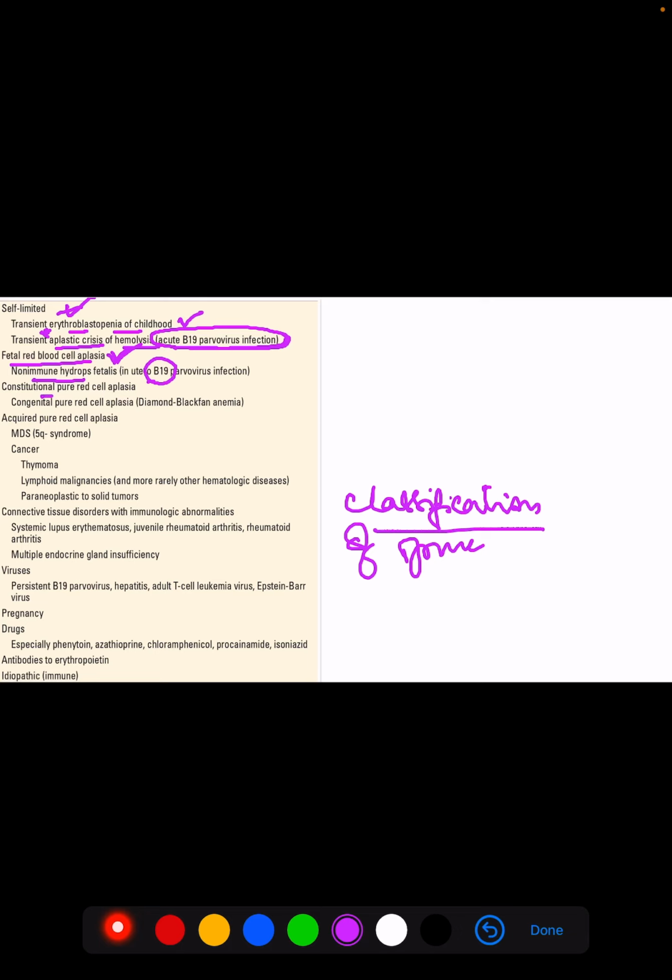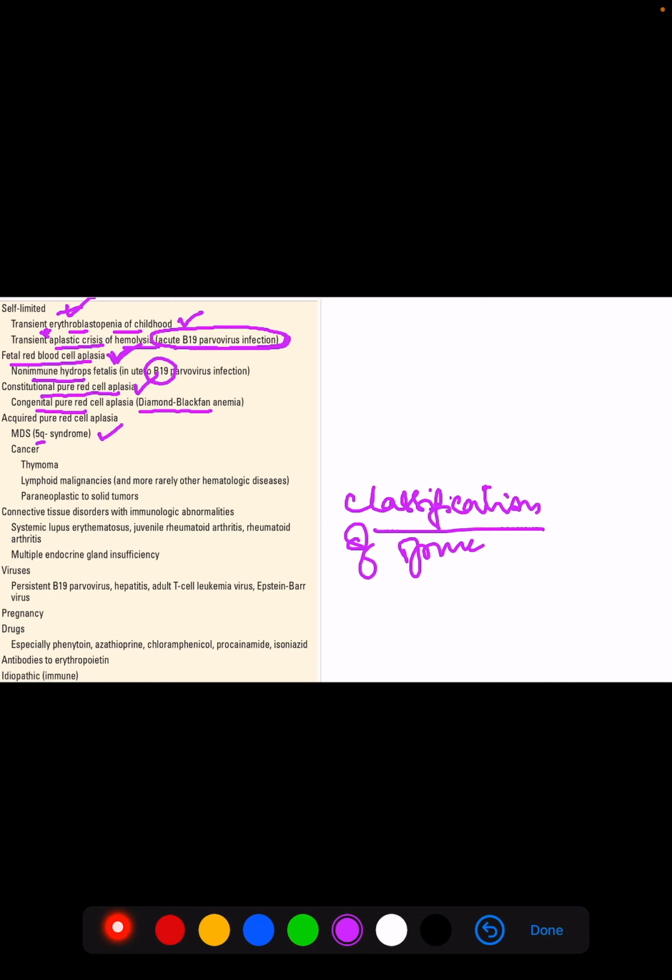Then we have constitutional pure red cell aplasia, also called congenital pure red cell aplasia. This is Diamond-Blackfan anemia. Then acquired pure red cell aplasia, which occurs in myelodysplastic syndrome, that is 5q minus syndrome.